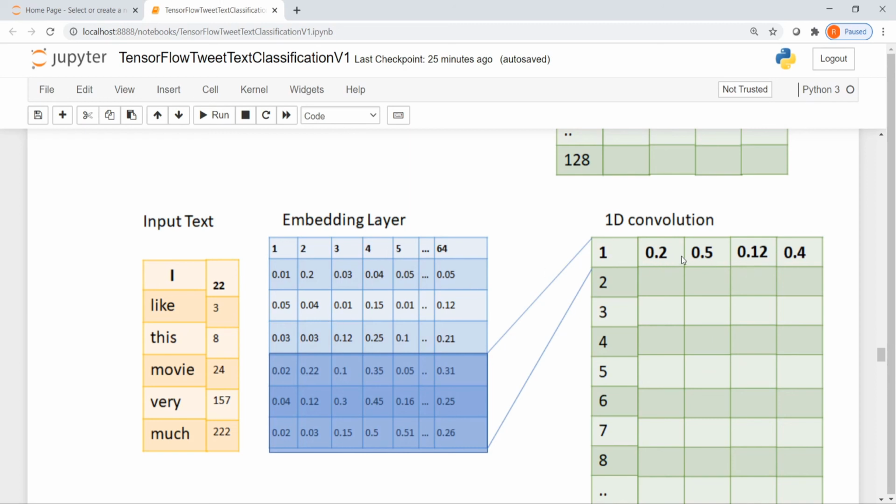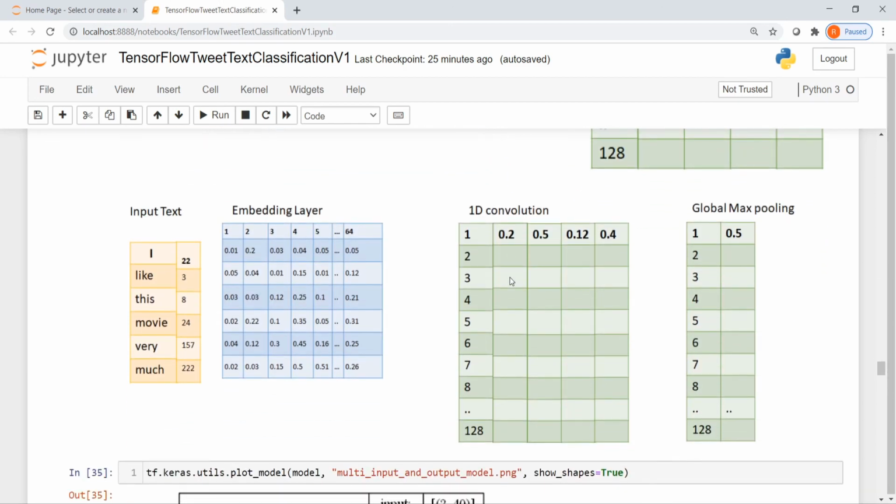So how do we get 4 values here? You had 6 words, and the kernel size was 3 words at a time. So 6 minus 3 plus 1 is the number of outputs you get. In our example, we had a sequence of length 40 and a kernel size of 3. So 40 minus 3 is 37, plus 1 is 38. So for every filter, we get 38 outputs. When you apply 128 filters, you will get 128 times 38 outputs.